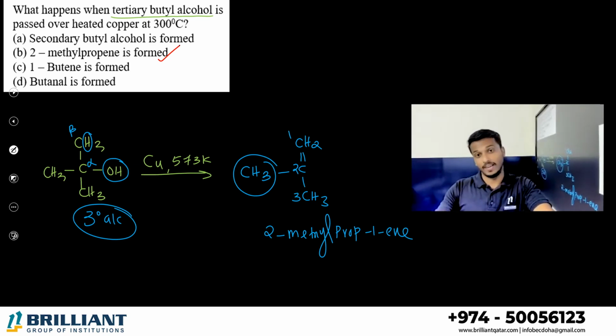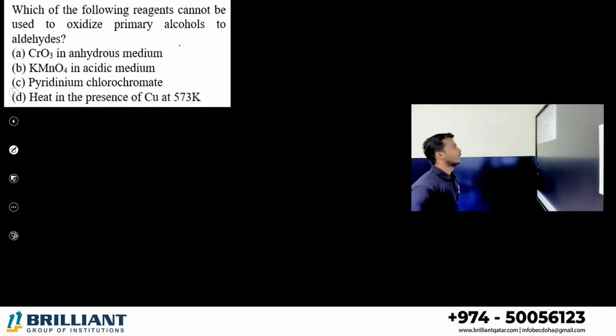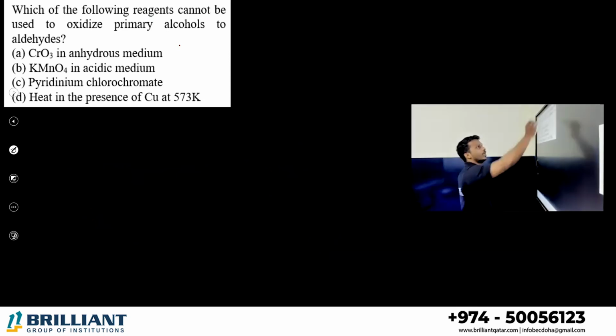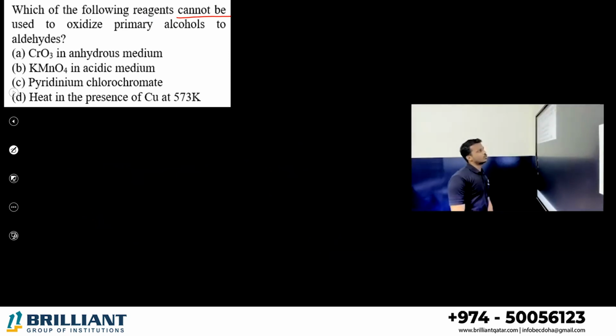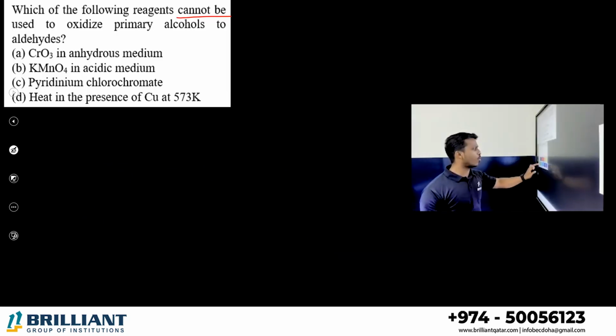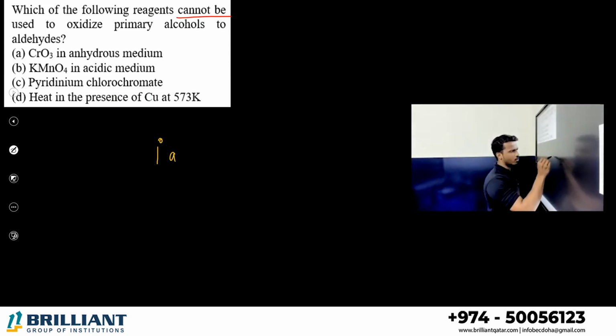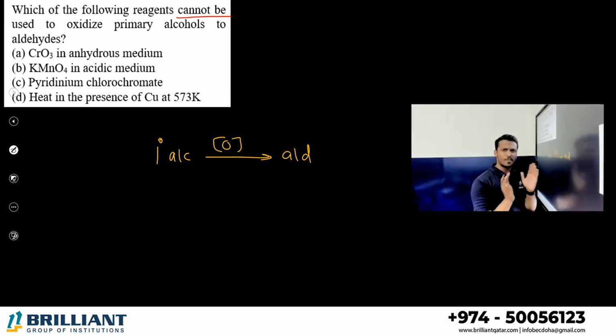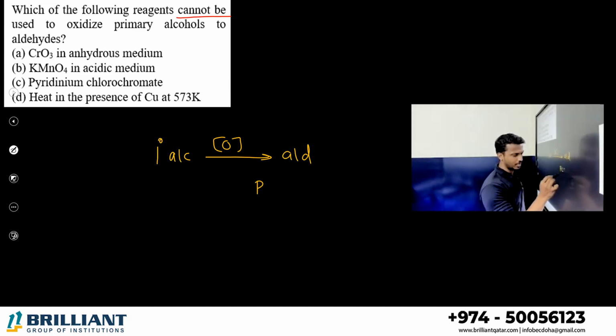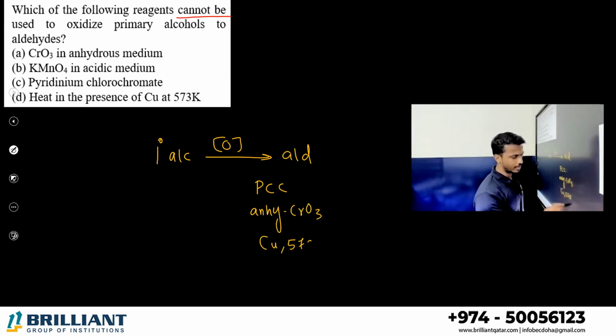Instead of that, dehydration. Next, which of the following reagents cannot be used to oxidize primary alcohol to aldehyde? What are the common things we are using? As already discussed, primary alcohol on oxidation, we will get aldehyde. Best is PCC, or we can use anhydrous CrO3, or we can use copper at 573.